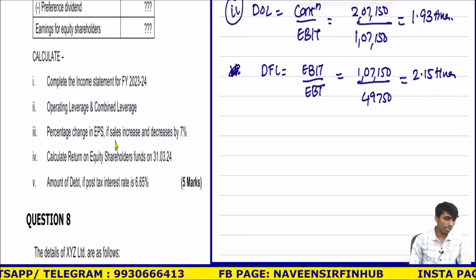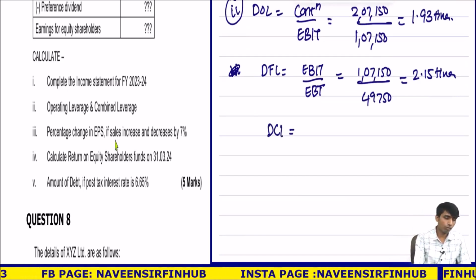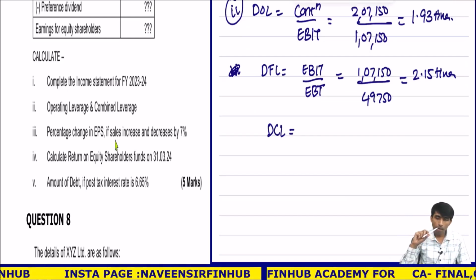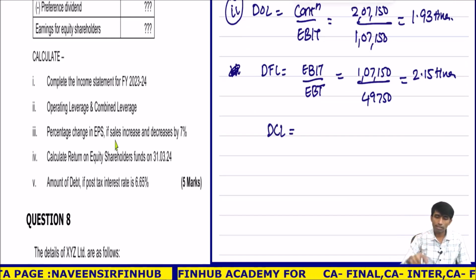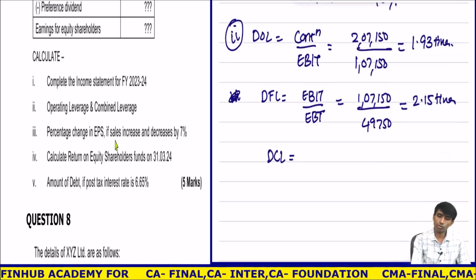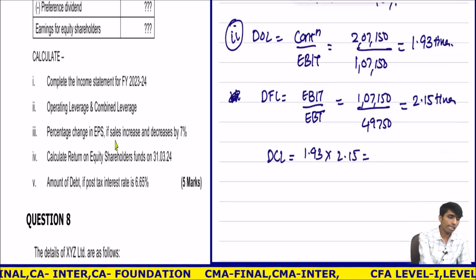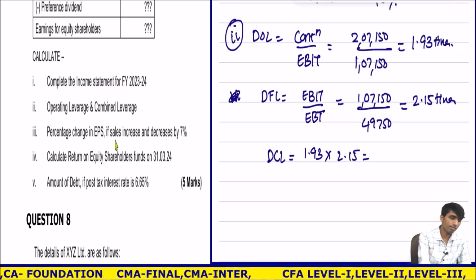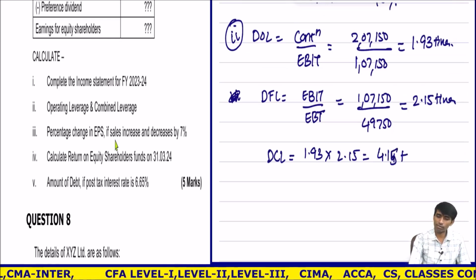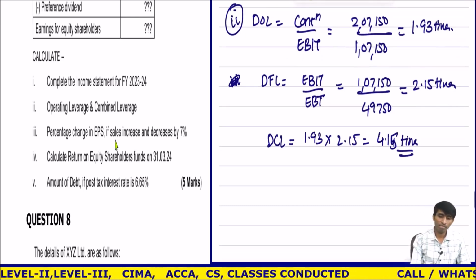One minute, did I make some mistake? No, in the solution they have made some mistake. 1.93 is correct. EBIT is 1,07,000, EBIT upon EBT is the formula. In the solution also they made a mistake. DCL is 1.93 into 2.15, which is 4.14 times. In the solution it is wrong. This question is there in the mock test paper solution, and the solution is wrong. Be careful. Fine, DCL is done.